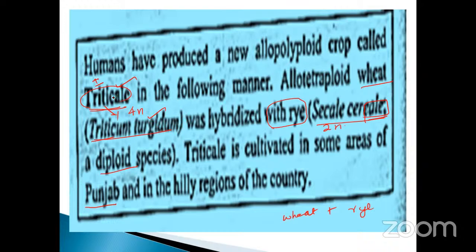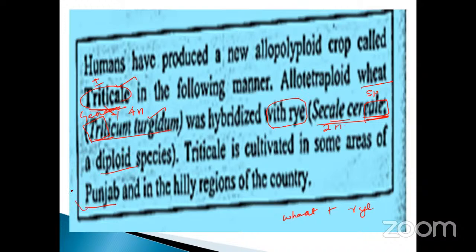Triticale means Triticum, the first three letters of the genus name, and Secale, the last part of the species name. Here we have to take the genus name, and here the species name. Combined together, you will get triticale.